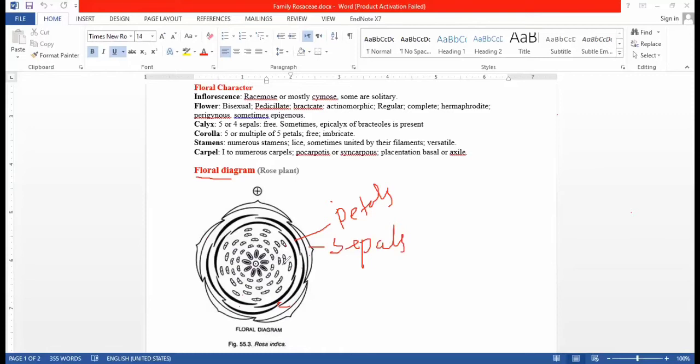And these are the stamens. Their stamen anthers are visible in aerial view. The uppermost part is the anther, and the filament is the stalk of the stamen, and these are the inner portion. These are the carpels in the Rosa indica flower. So this is all about the floral diagram.